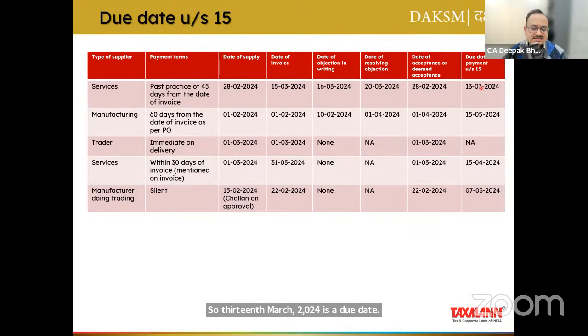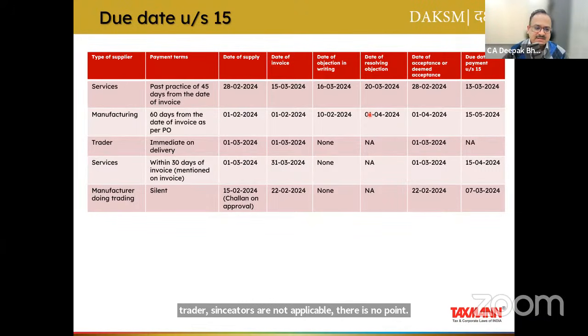So even though, interestingly, as per agreement, the due date to make the payment is beyond March, I think it will fall in April. Similarly, in case of trader, since traders are not applicable, there is no point computing these dates, right?